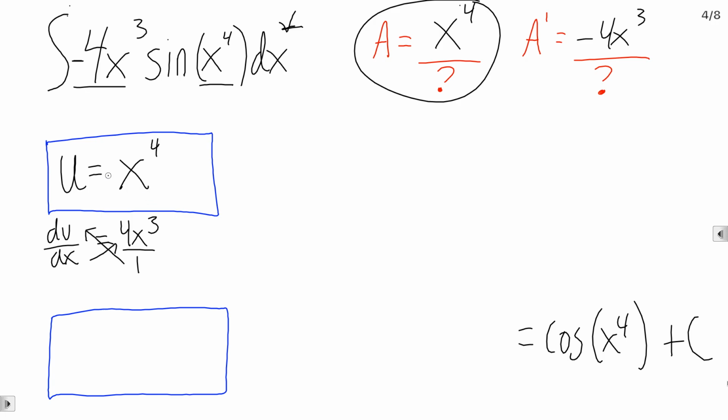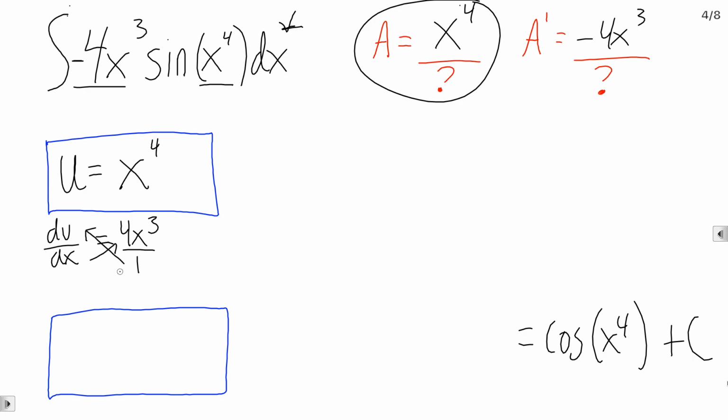And by the way, there's no reason a student would sit down and know to do these steps. You're only going to know to do these steps because I'm telling you to do these steps. The only reason I know how to do these steps is my teacher told me. They said, hey, pick a u, then take its derivative, write it like this. I said, yes, Mr. Mansfield, and here we are.